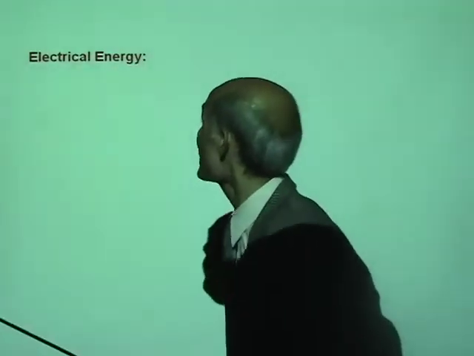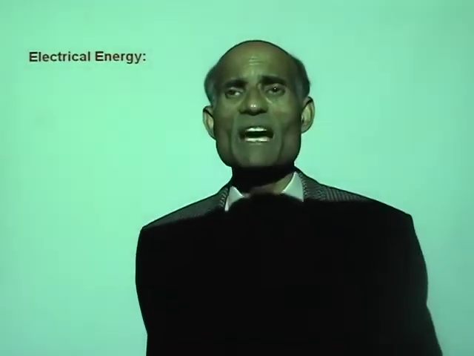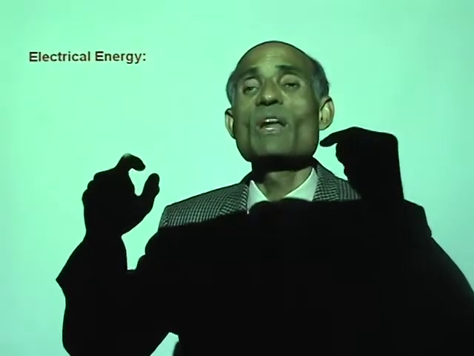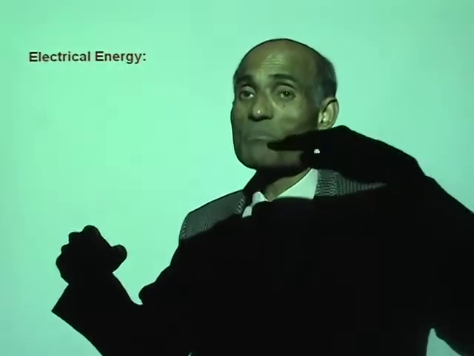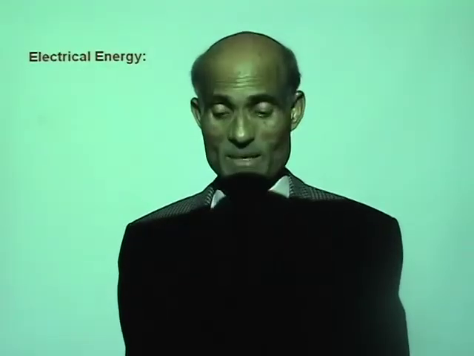Alright. We will now look at electrical energy. We had a glimpse at the radiant energy. We will have a look at it later on in some other lesson. But at the moment we will stop there and now look at electrical energy.